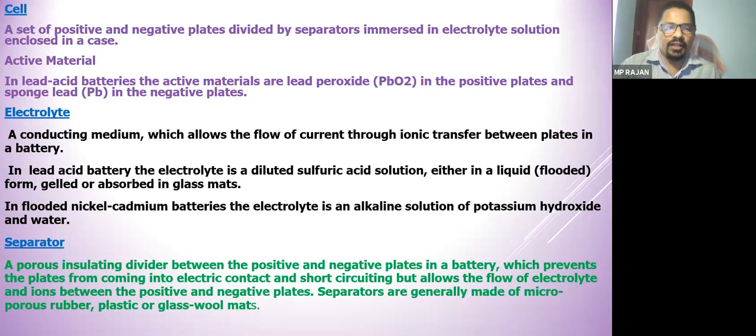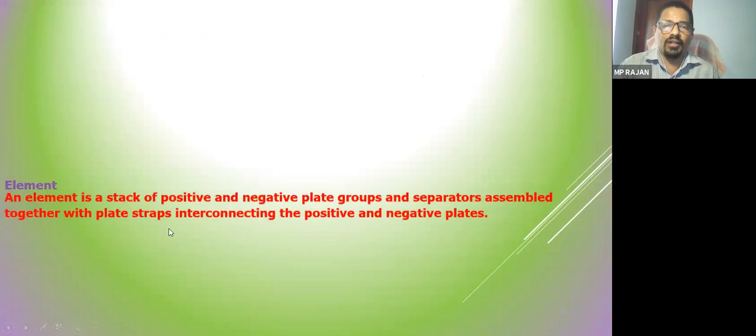That is actually a hindrance we are giving inside the battery, and it increases the resistance also. That is a disadvantage, but we cannot avoid the separator. We should keep the positive and negative plates away. दोनों plate के बीच में separator होना चाहिए.